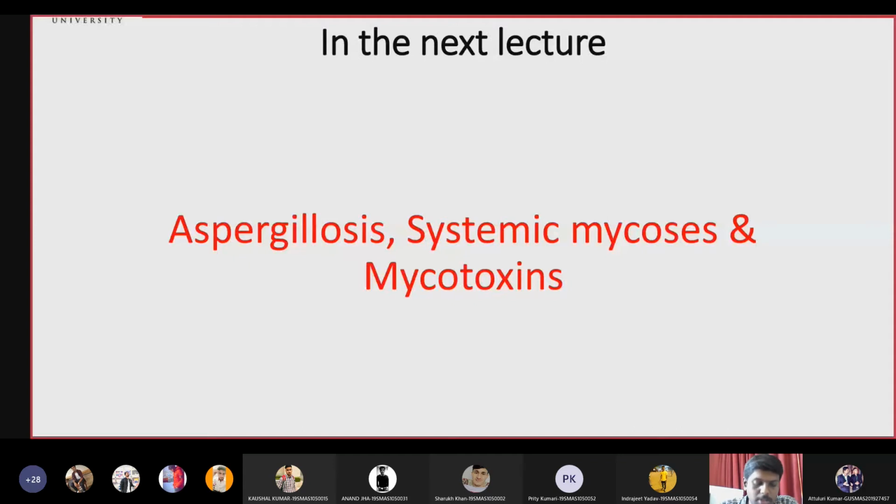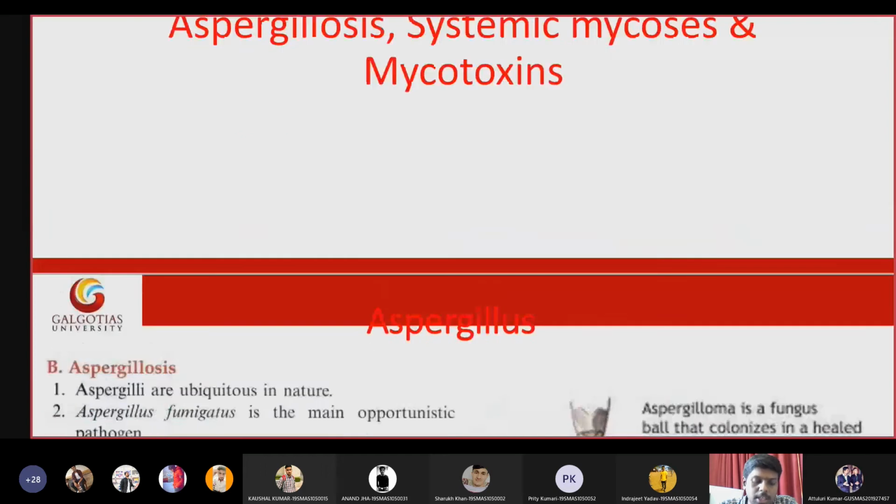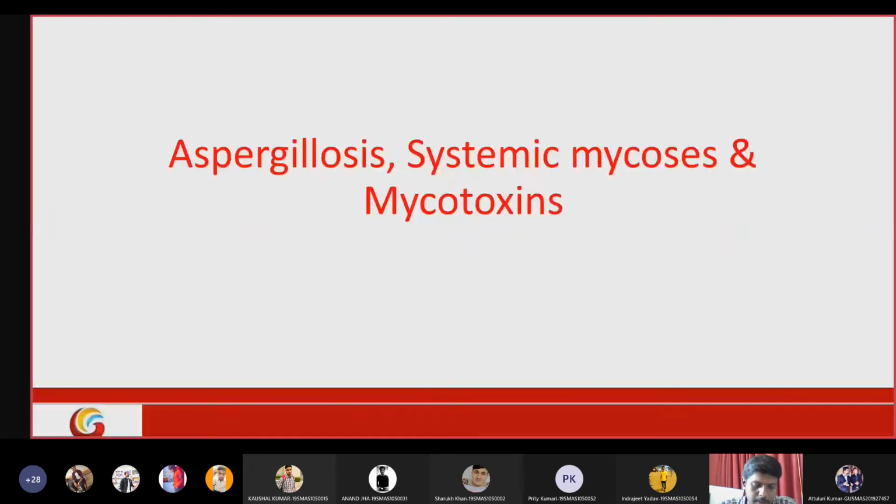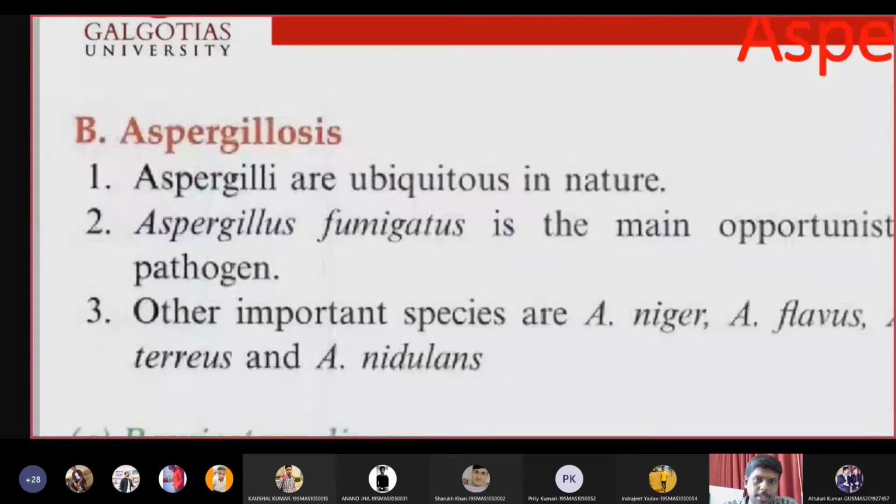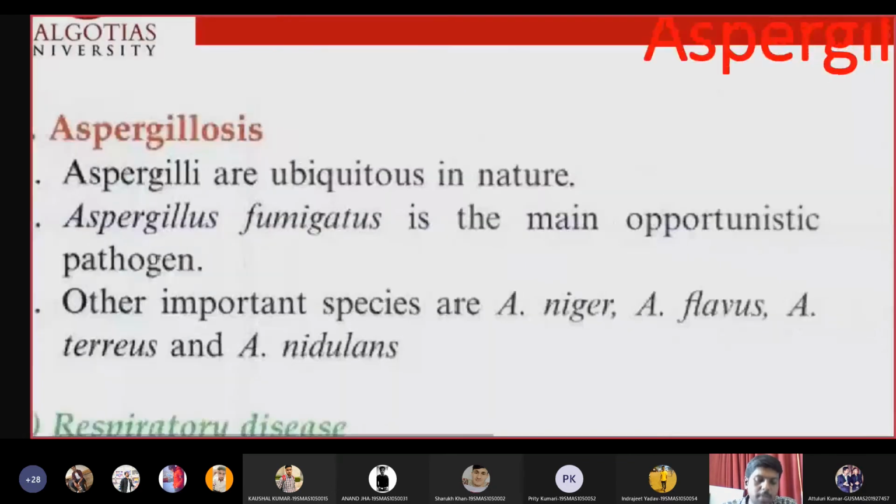Okay, coming to aspergillosis: the infection caused by Aspergillus fungi is called aspergillosis. Aspergillus is ubiquitous in nature. As I said, ubiquitous means it is present everywhere. Aspergillus fumigatus is the main opportunistic pathogen.